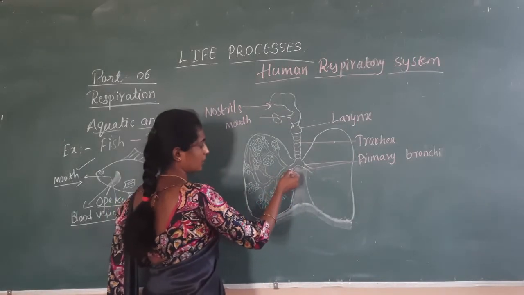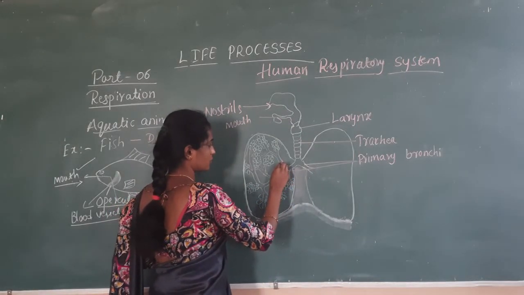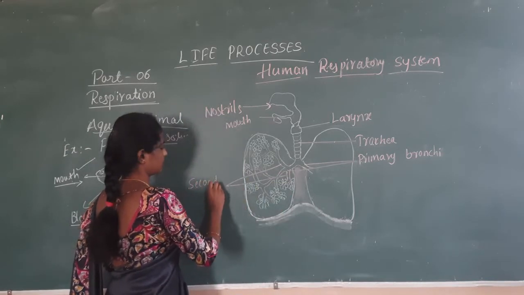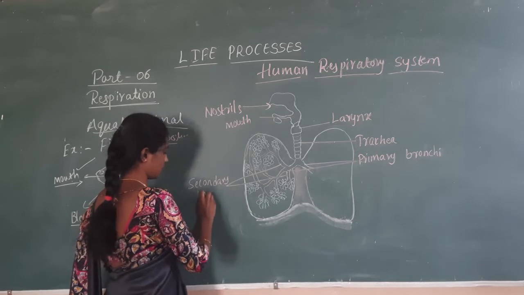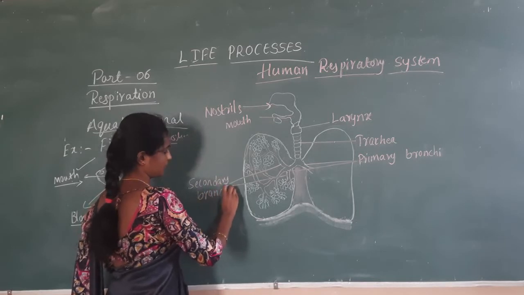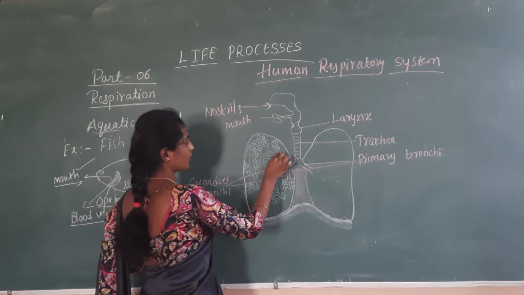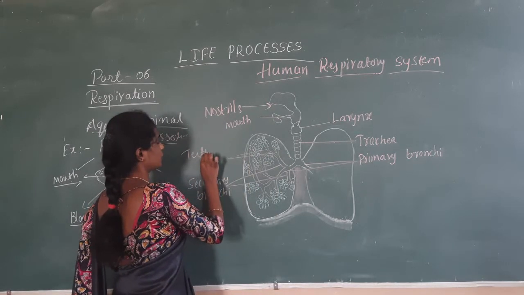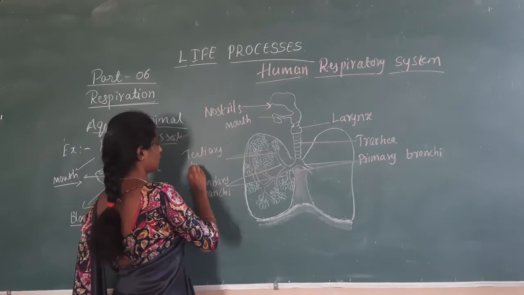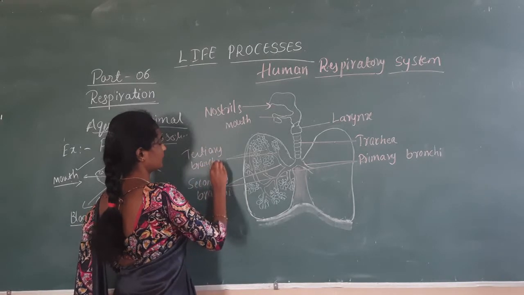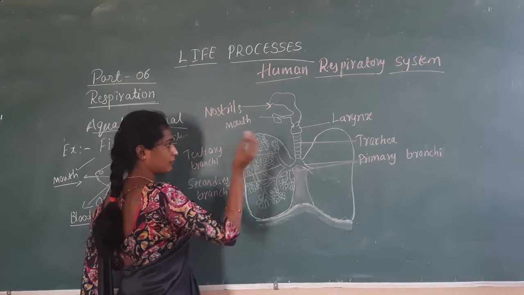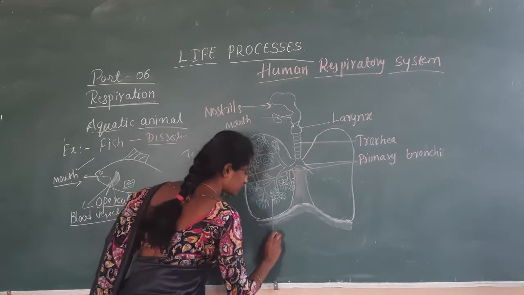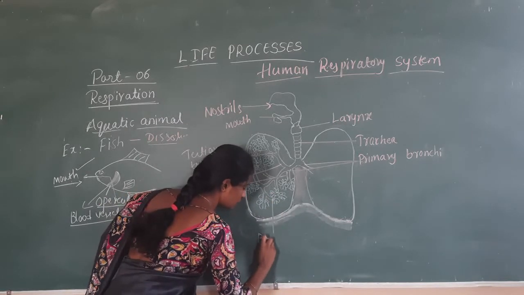These primary bronchi again divide into structures called secondary bronchi. Again from the secondary bronchi, these divide into branches to form tertiary bronchi. These tertiary bronchi form the terminal structures called bronchioles.